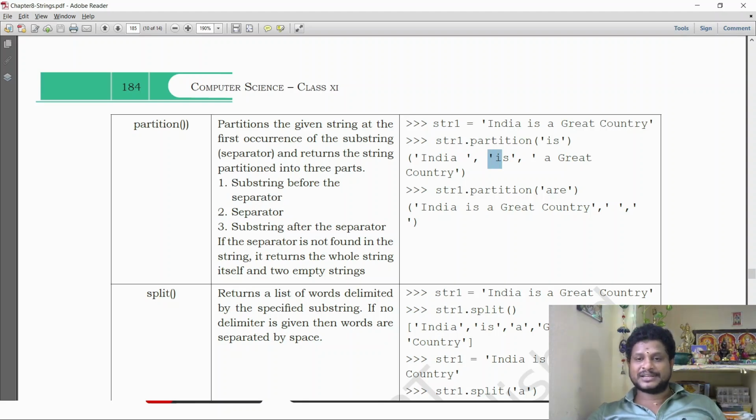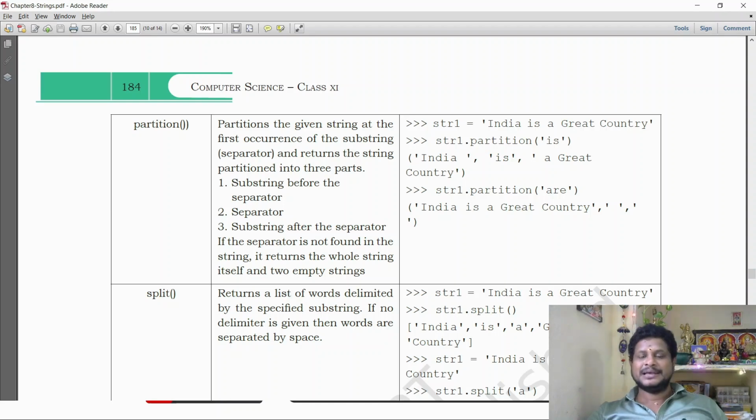Next, a great country is the substring after the separator. So three parts have come. Here is is used as the separator. Before is, the first substring before the separator; after is, the substring after the separator.